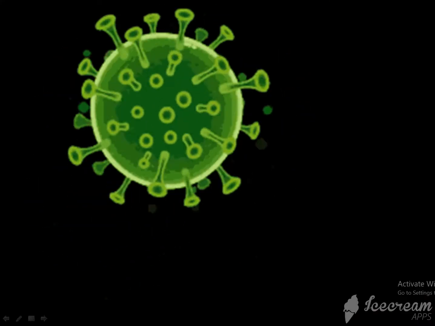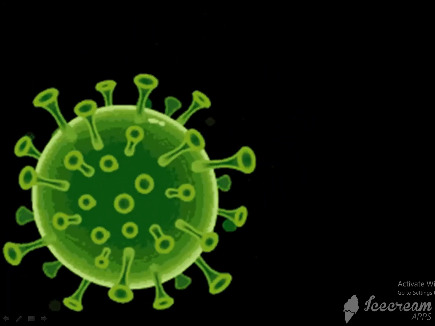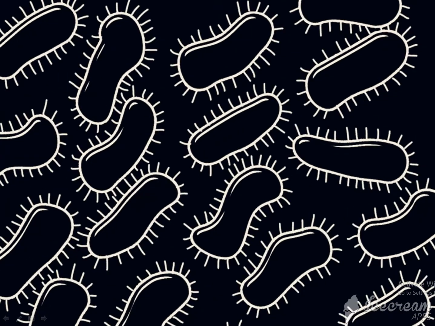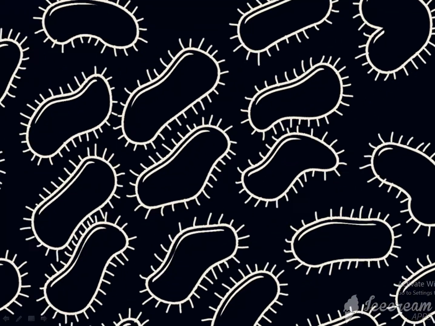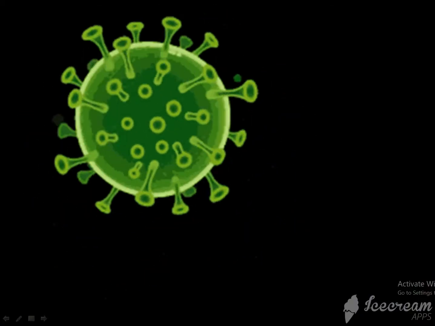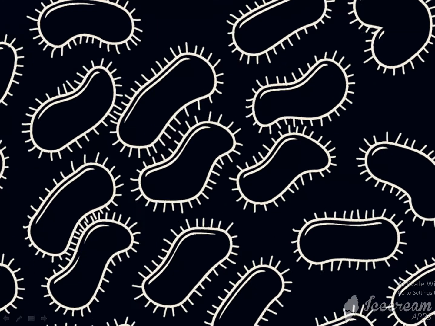And they live alone, or they live in groups or colonies. Some microorganisms live alone and some live in groups or colonies.